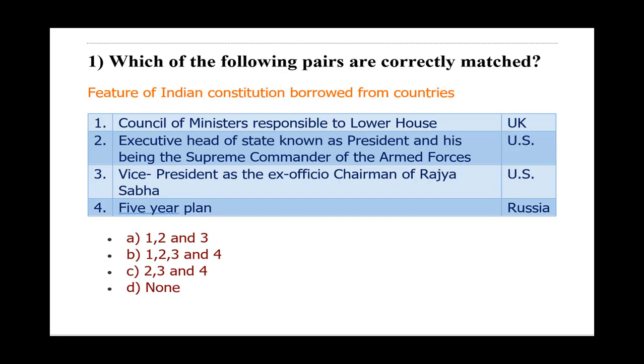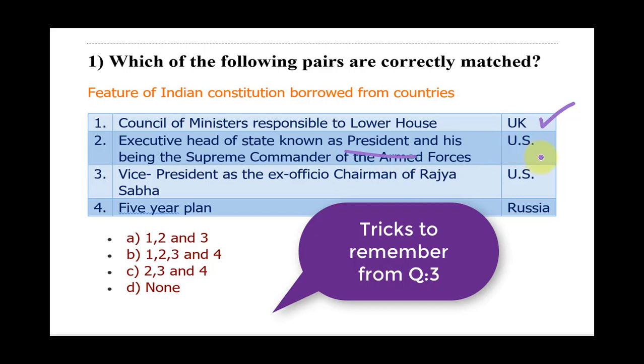Which of the following pairs are correctly matched? Features of Indian Constitution borrowed from other countries. Council of Ministers responsible to lower house. Now this is a feature of Indian Constitution which is taken from UK. Now this is correct. Executive head of the state is known as President. Now this is correct. In Indian Constitution the executive head is the President, and this particular feature is taken from